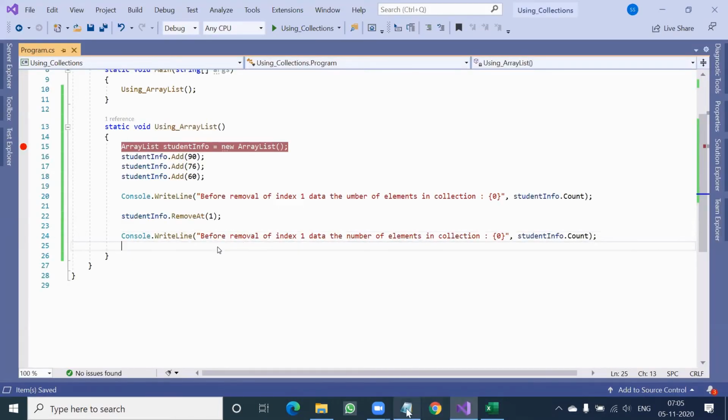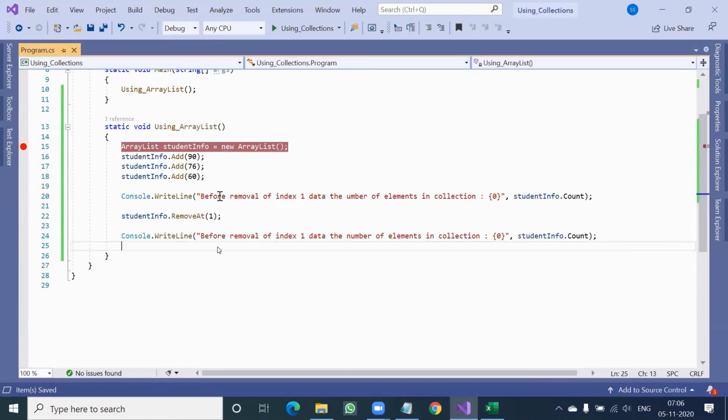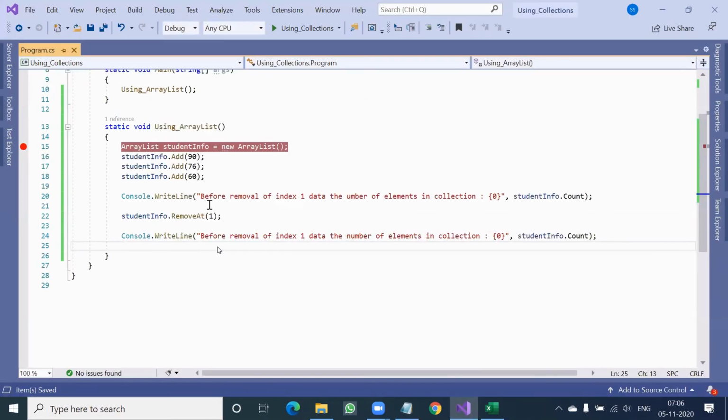So if you compare all these 4 points, you can say apart from this index-based manipulation versus key value pair, we have achieved all 3 other points: static allocation, static memory management, and data type specific. So these 3 points we already justified. But as of now, we couldn't justify the third point, because here also you are doing index-based manipulation only.